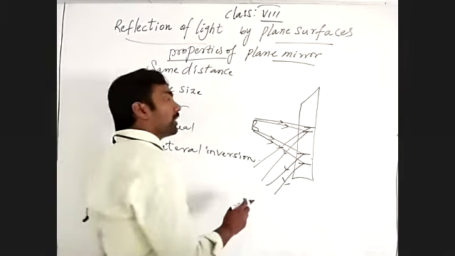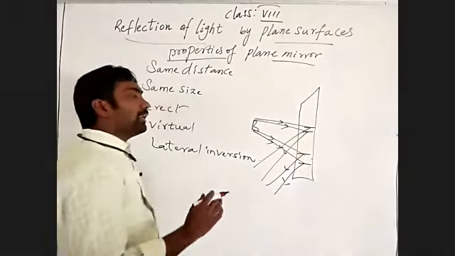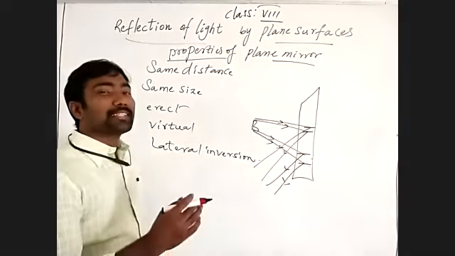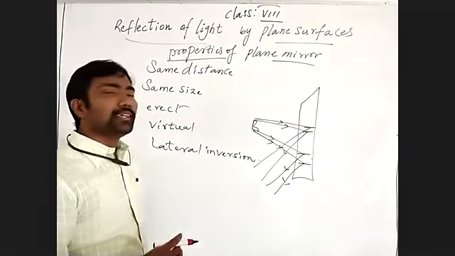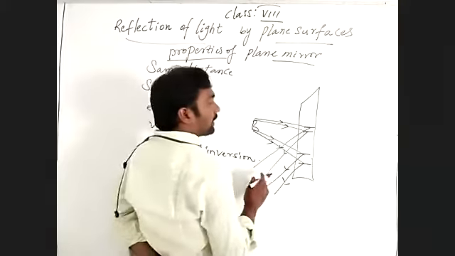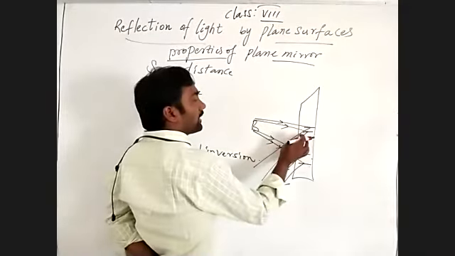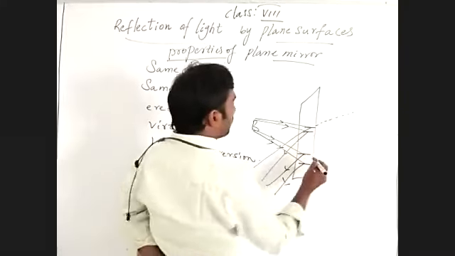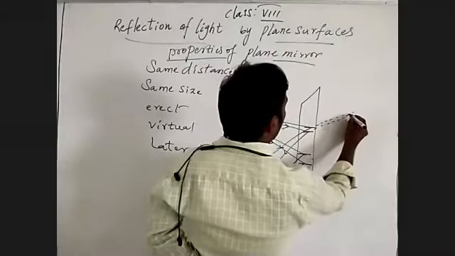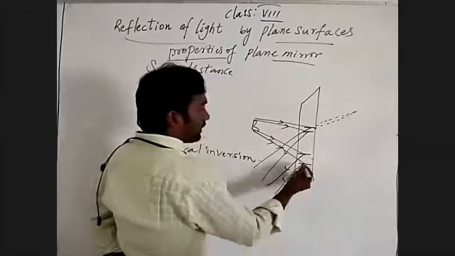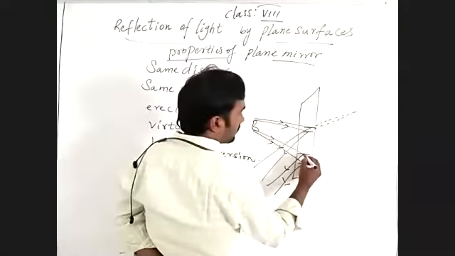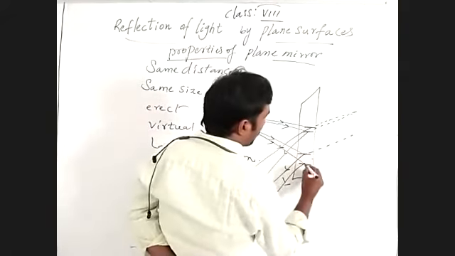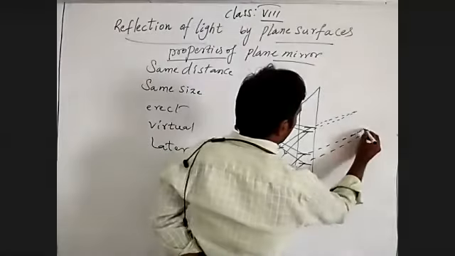Where? Beyond. How is it forming? By extending the reflected light rays. See, these light rays are reflected, so we have to extend the reflected light rays. And here also, see that these light rays are there.